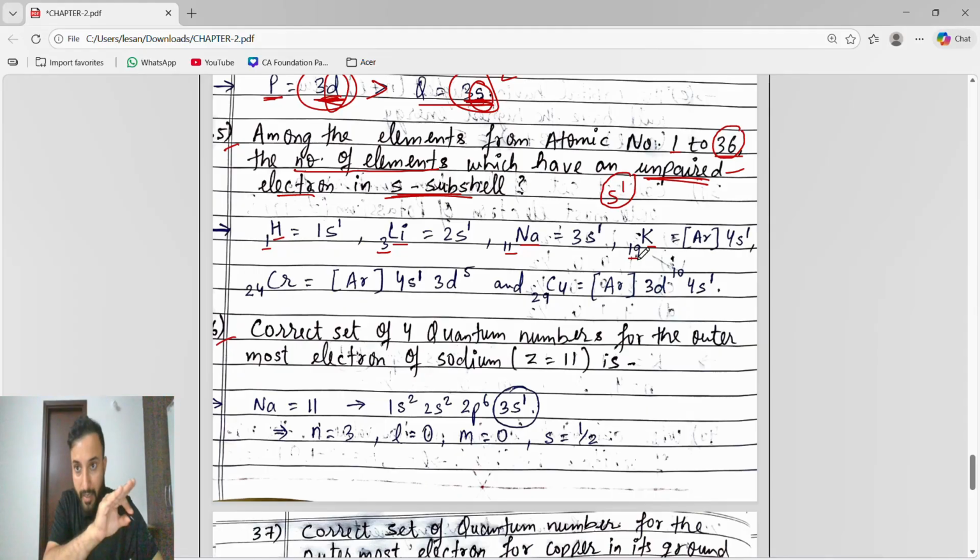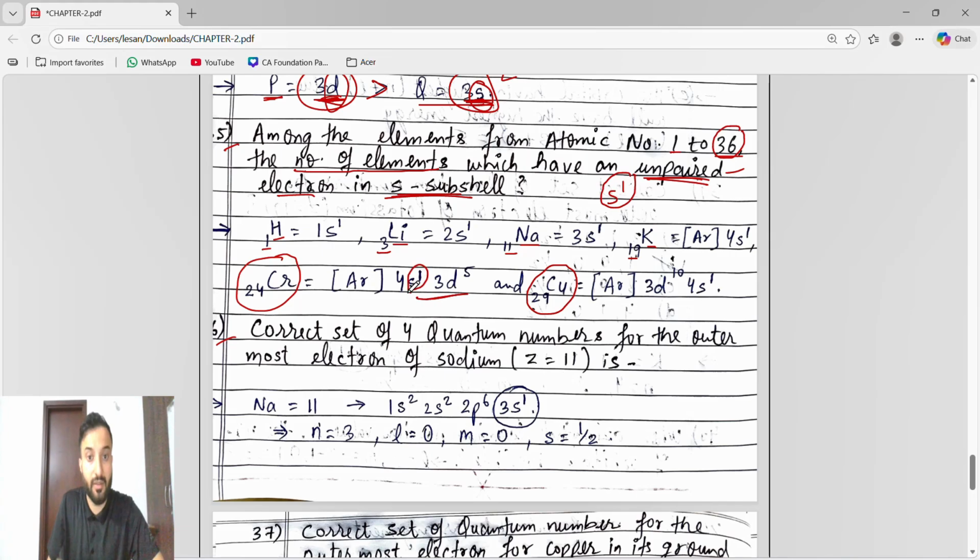And a very important thing: in the d block we have chromium and copper as exceptional cases, where we have the electronic configuration 3d10 4s1. The S is unpaired, because the question says unpaired electron in S subshell. The S subshell we have only in group 1 and group 2. Group 1 has S1, group 2 has S2, so S2 is completely filled. That's why we'll not talk about group 2, only group 1.